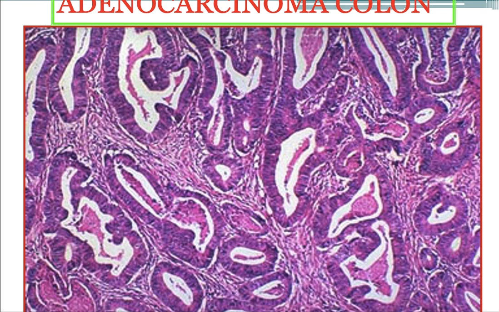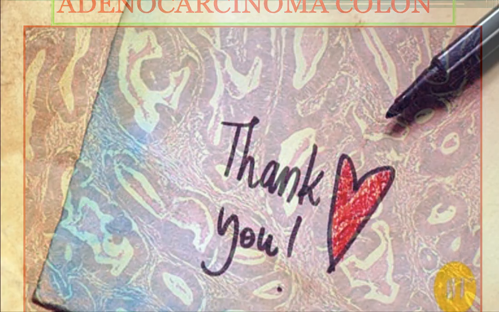All the atypical features like hyperchromasia, increased NC ratio, nucleus to cytoplasmic ratio, prominent nucleoli, are all seen within these tumor cells, and the pattern of arrangement is in the glandular form. These tumor cells are arranged in a glandular pattern. This is the adenocarcinoma. This is all about some common specific tumors. Thank you.